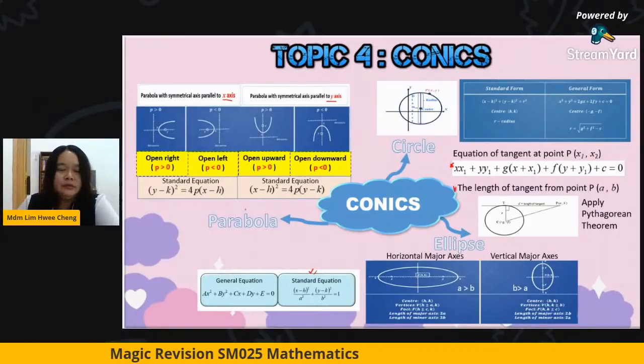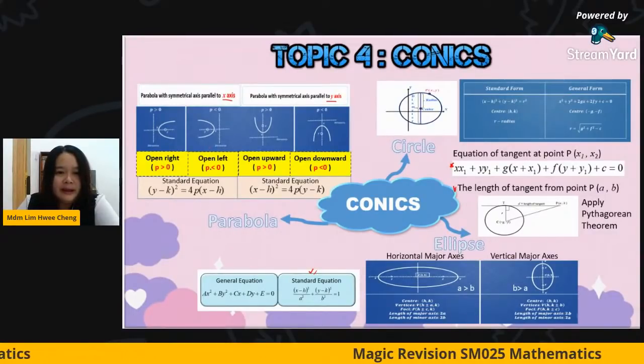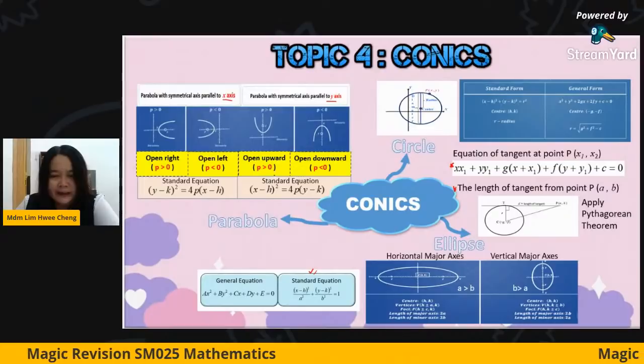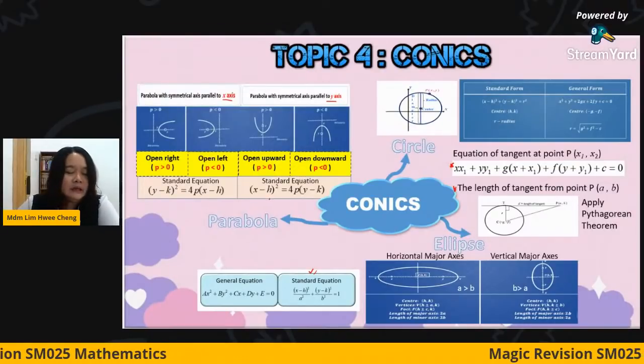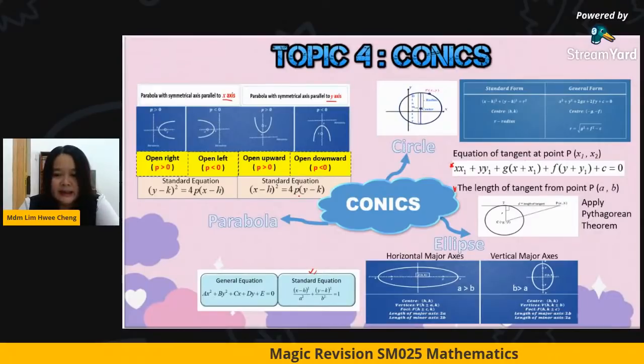We have 2 kinds of standard equations, so I hope you can differentiate. For open right and left, the standard equation is (y minus k) squared equals 4p(x minus h), and for open upward and downward, the standard equation is (x minus h) squared equals 4p(y minus k).